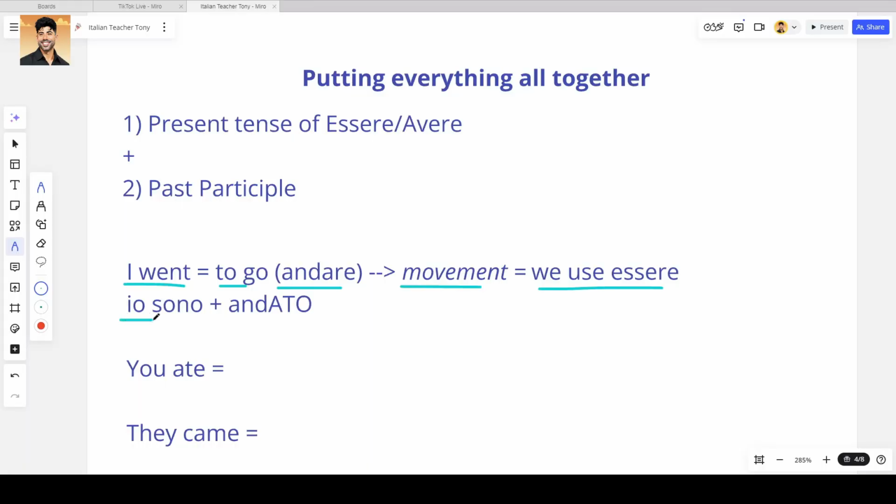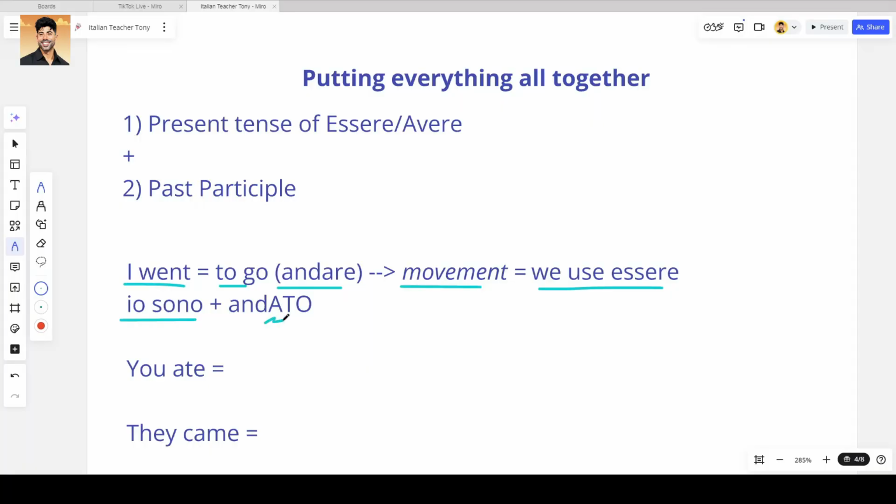So we need the present tense of essere, io sono, and then we need the past participle of andare, which being a verb ending in are, we will say andato. Therefore, I went will be io sono andato.